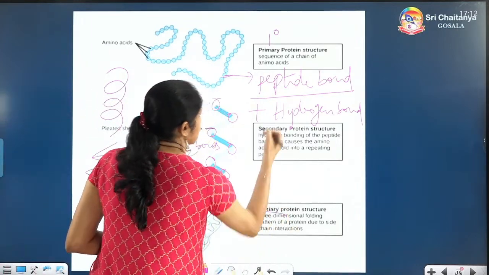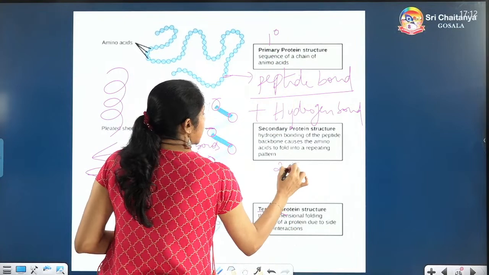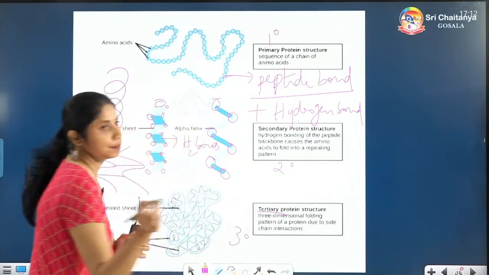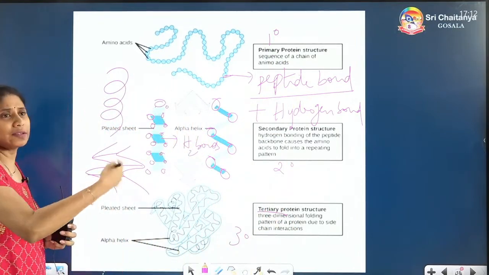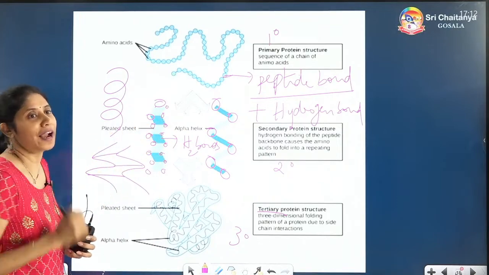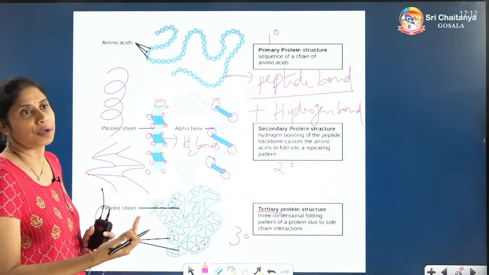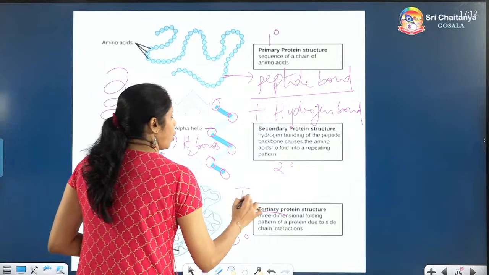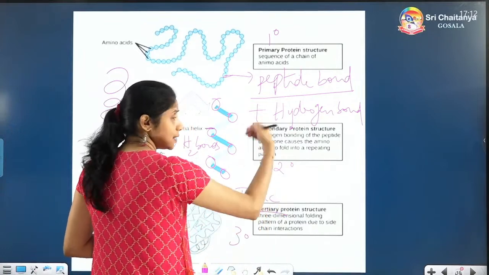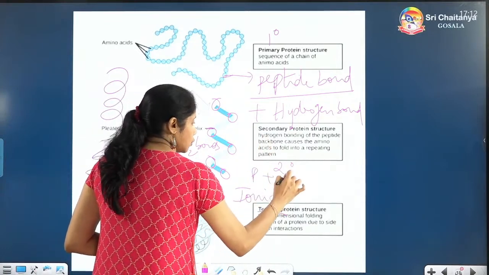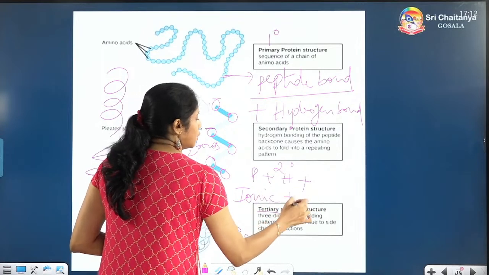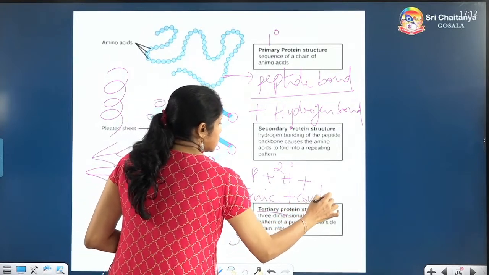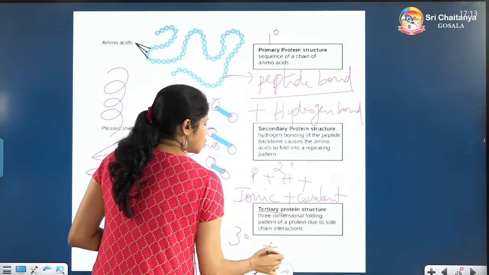This is the tertiary structure. Primary, secondary, and this is tertiary. In this, some extra bonds will be there, not only peptide and hydrogen bonds. This time extra bonds will be there, like ionic bonds plus peptide bonds, hydrogen bonds plus ionic bonds, covalent bonds, van der Waals forces, so many extra bonds.